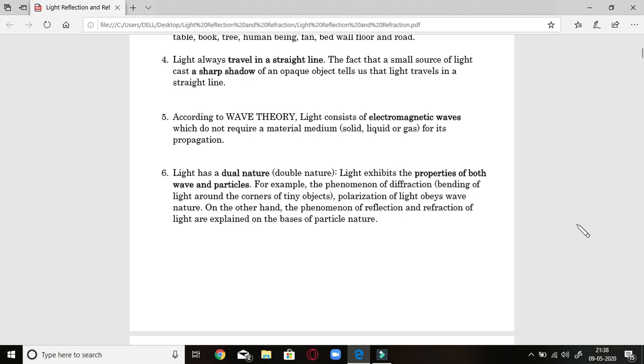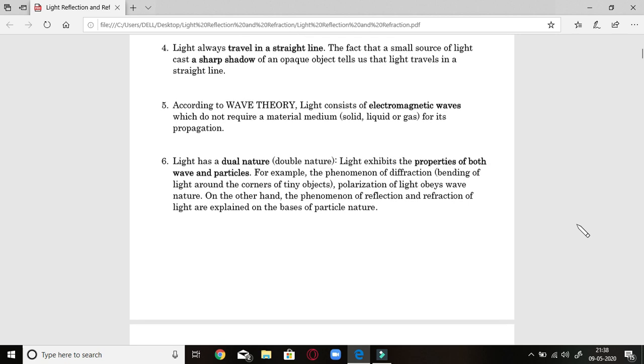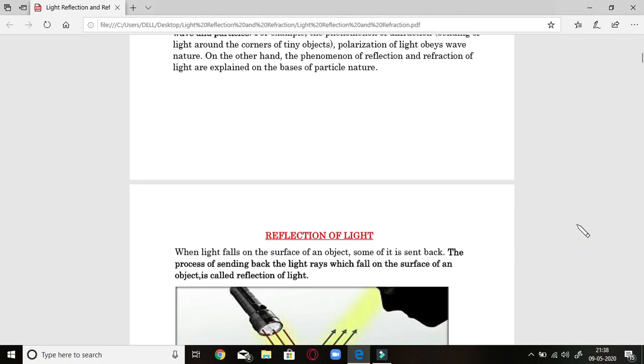So particle nature and wave nature are both exhibited by light. Whatever phenomenon is concerned, it changes its nature from particle to wave or wave to particle. So that is another important property of it.